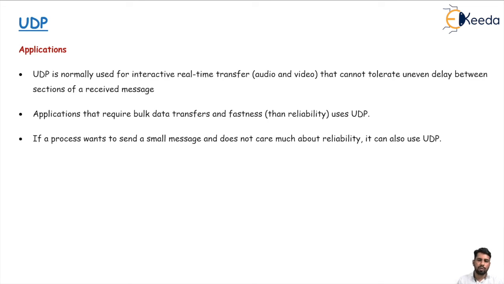UDP is a connectionless protocol. When we want to send a large stream of data but we don't care about reliability and we want fastness, that time we use the UDP protocol, for bulk data transfer and speed. Since reliability is not taken care of, we can use it for interactive real-time transfer: audio, video, and online gaming.